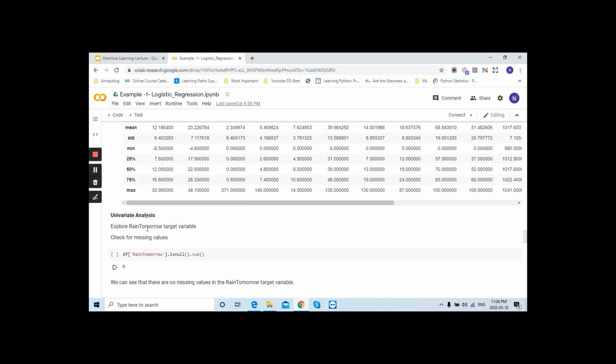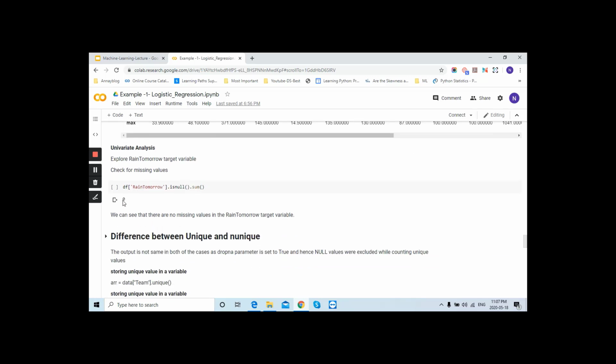So we will start the analysis in the logistic regression with the very first point. This is univariate analysis. I am going to consider a variable which is our target variable in case of univariate. Univariate means you are considering only a single element, single feature. So I have considered here the target variable, my RainTomorrow. First of all, I will check is there any missing value or not, using the simple isnull function dot sum. So we found that we don't have any missing value in this.